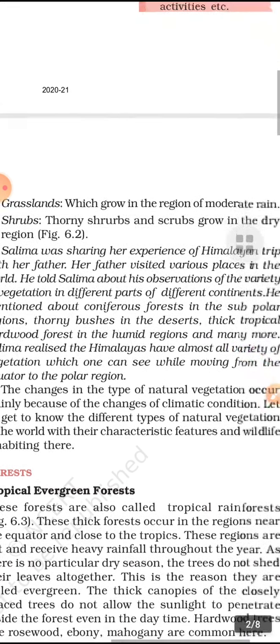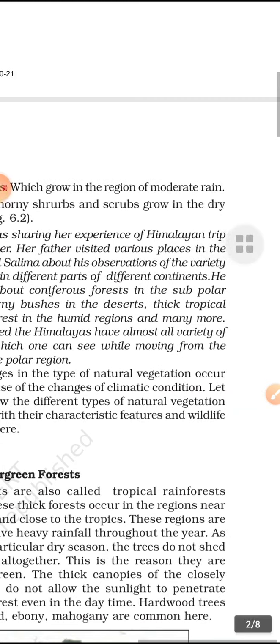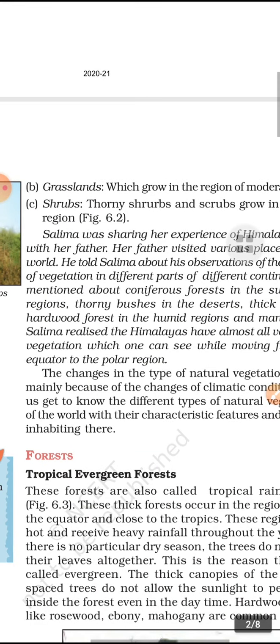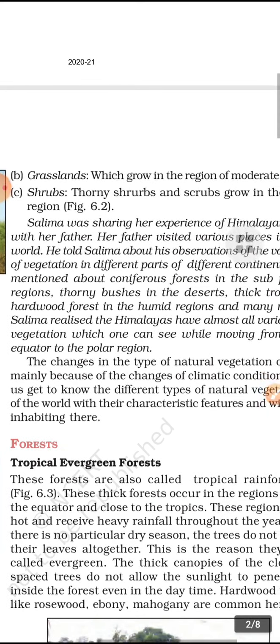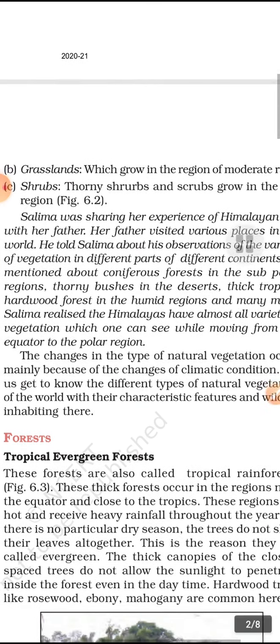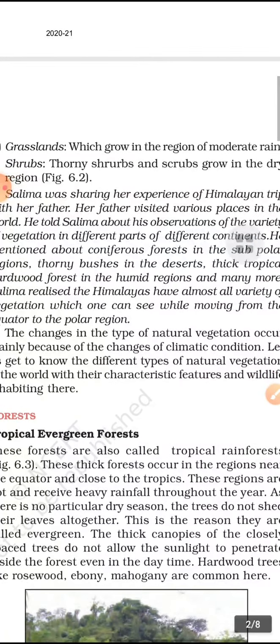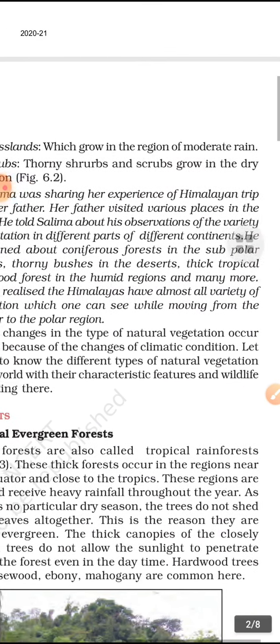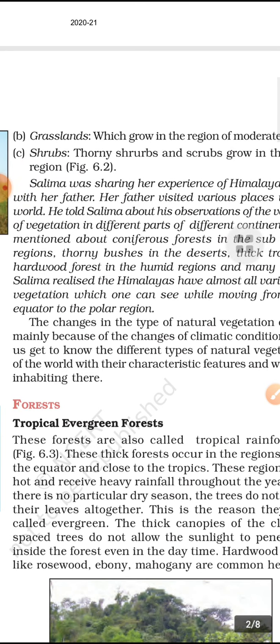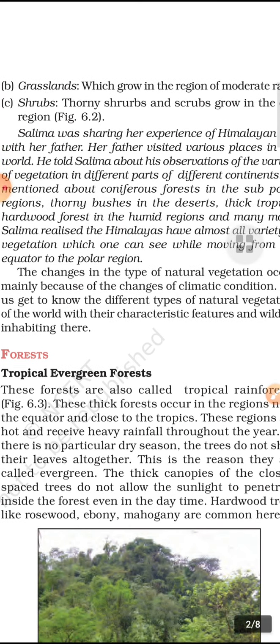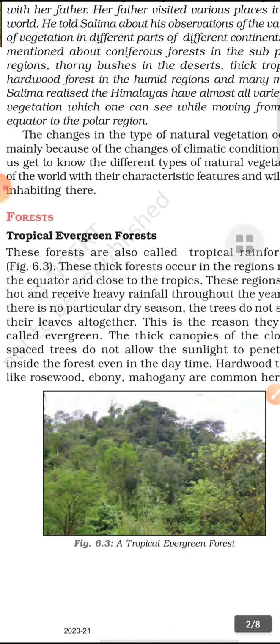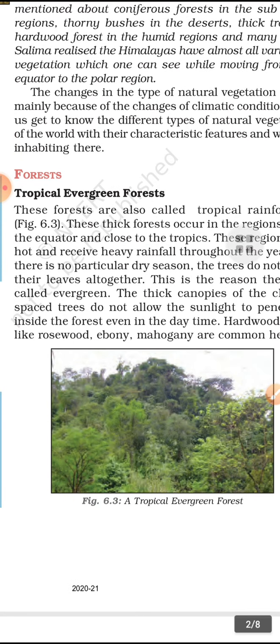Grassland grows in regions with moderate rainfall, meaning high rainfall is not required, and in low rainfall they do not grow. Shrubs are found in dry regions, where there is a lack of rainfall. So here we proceed to the main topic of the chapter, that is forest.